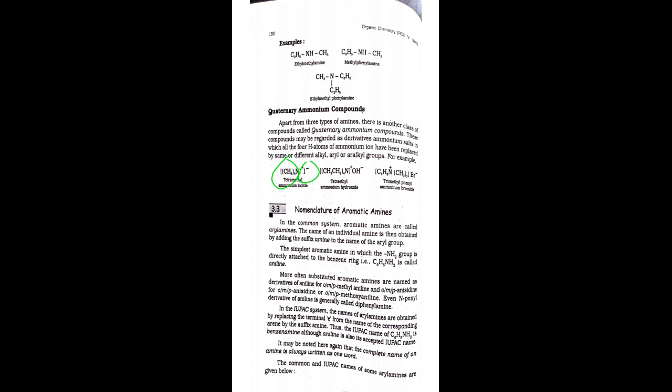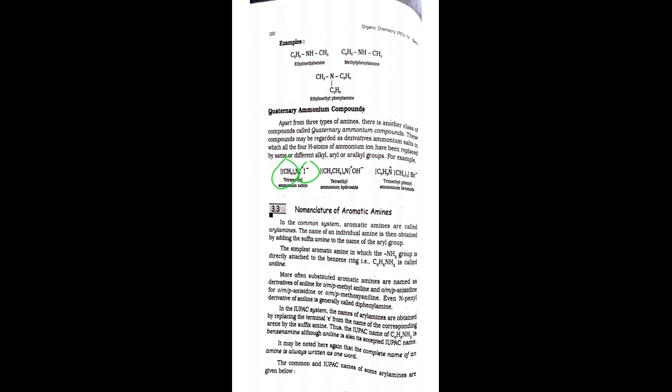Even the N-phenyl derivative of aniline is generally called diphenylamine. If the NH2 group is directly attached to the benzene ring, it is aniline. If other groups are attached, you can name according to the position, ortho, meta and para. This is the name according to the common system.